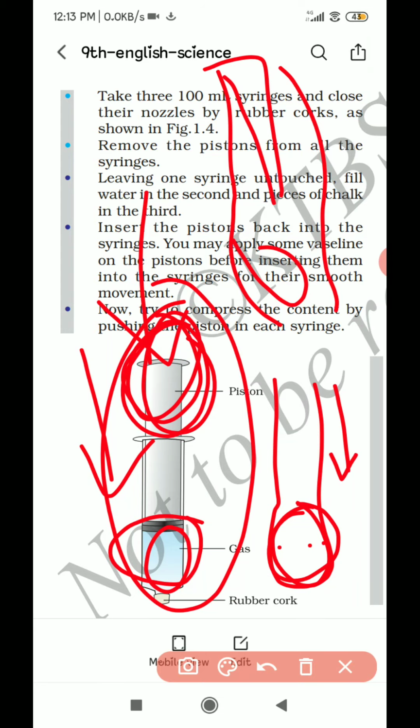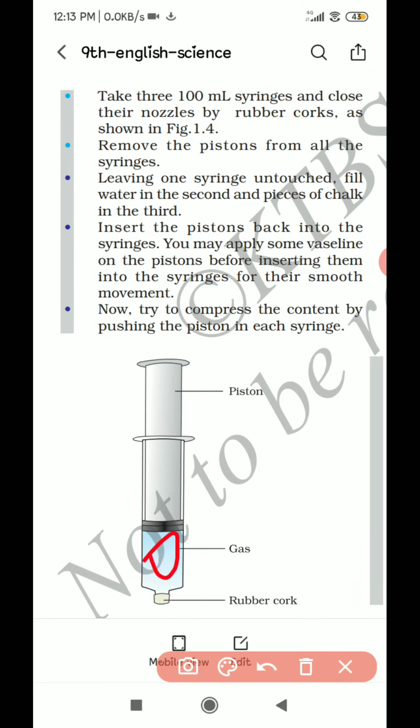When the same syringe is filled with chalk paste and I apply a force on the piston, I will feel some pressure on my hand. I won't be able to easily compress the chalk. Why? Chalk is a solid where compressibility is very less. So compared to chalk and water, I can easily push the piston with air. So gases are highly compressible.